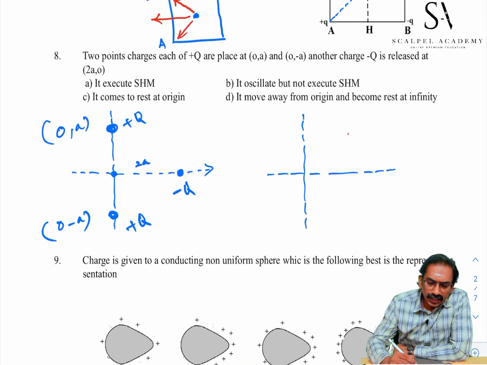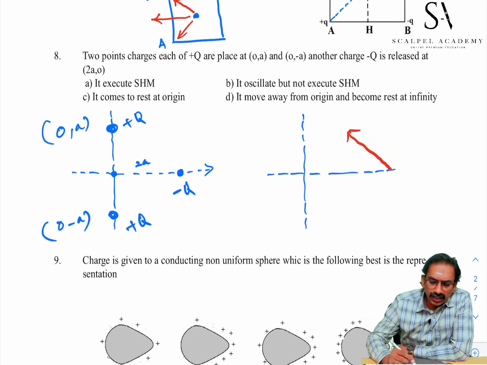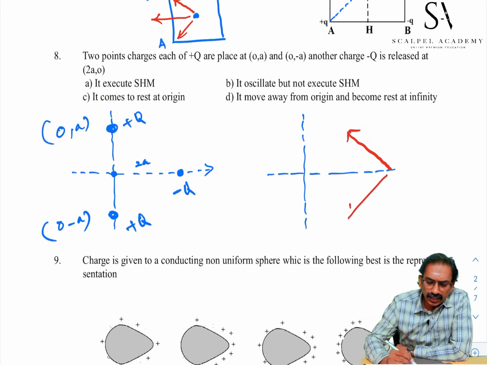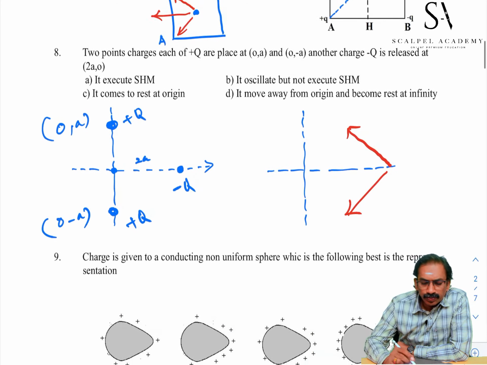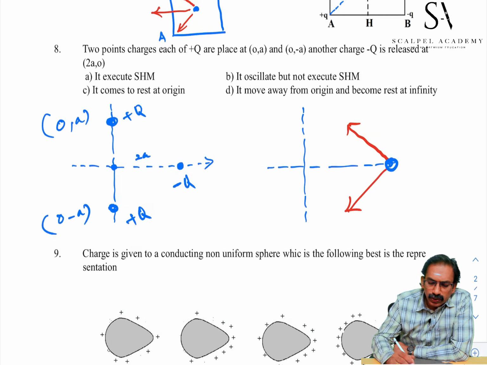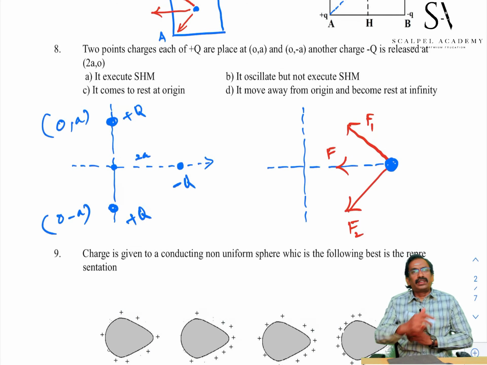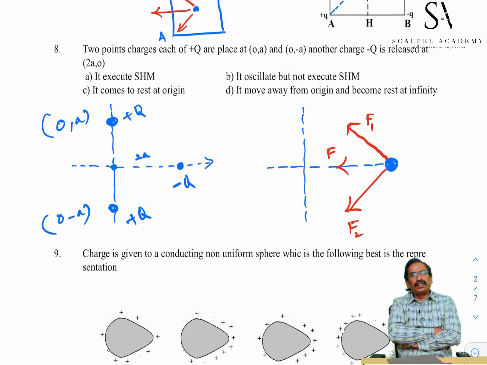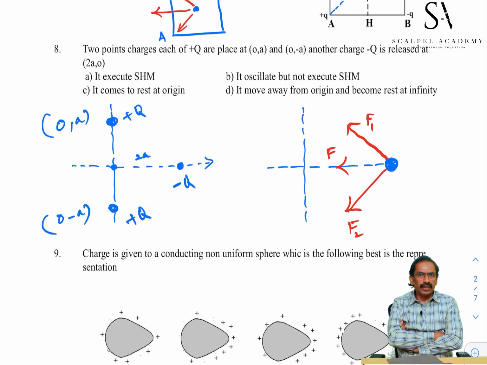This is the force of attraction by the first charge. This is the direction of force of attraction by the second charge. This is minus Q. The net force will act towards the origin. If any force acts towards the center and the force depends on displacement, then there is a possibility of execution of harmonic motion. We have to check it.